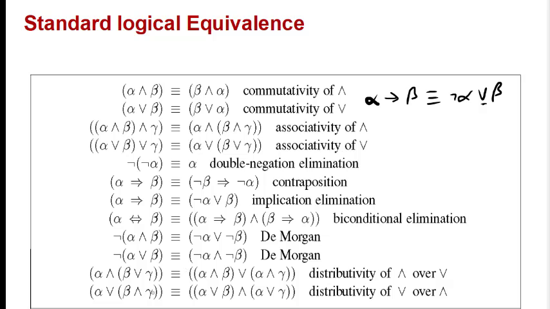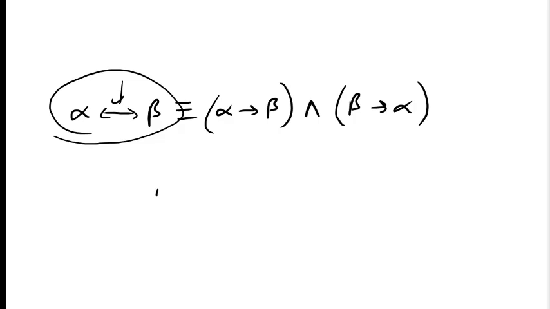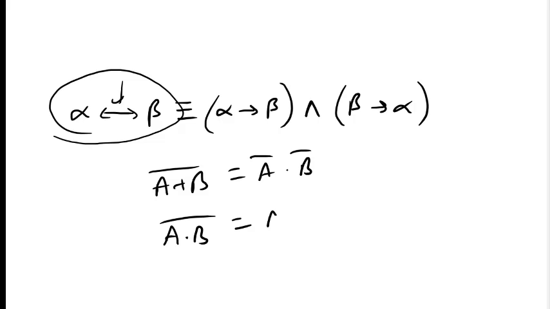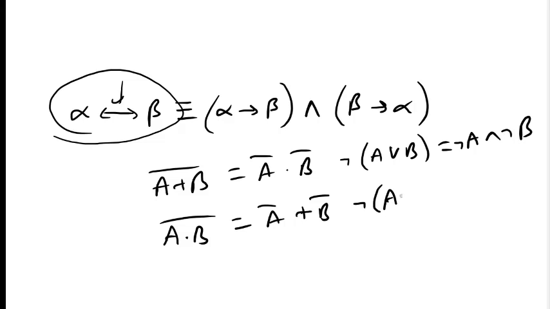Then this is De Morgan's law. We are familiar with it from electronics: A or B the whole bar is A bar dot B bar, and A dot B the whole bar is A bar or B bar. So in this particular case, negation of A or B becomes negation of A and negation of B, and negation of A and B is negation of A or negation of B.